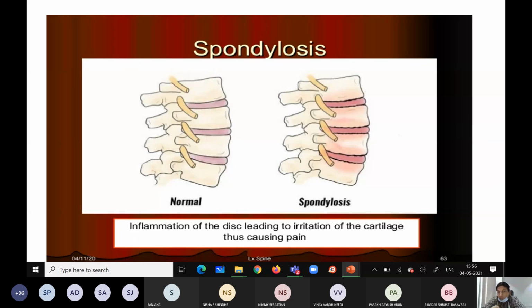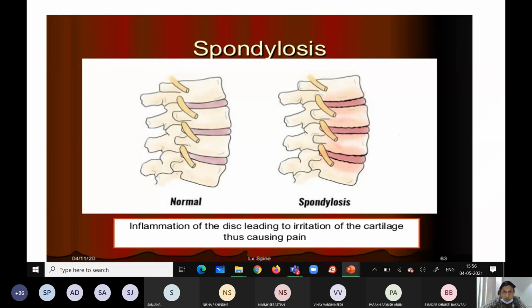You see the last slide, the intervertebral disc is there. Okay, see, you can make out here the red color. So it is an inflamed intervertebral disc. Because of this, spondylosis occurs, leading to irritation of the cartilage, so causing pain. As per the region there will be spondylosis. If the cervical vertebra is involved, cervical spondylosis. In case of lumbar, lumbar spondylosis.